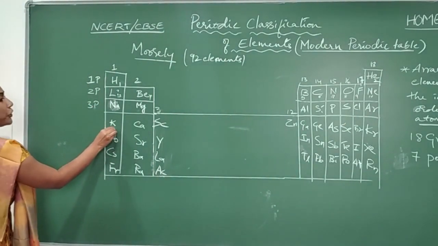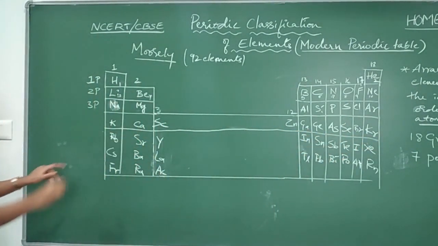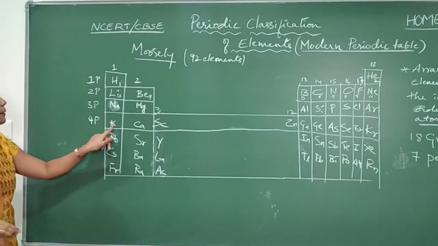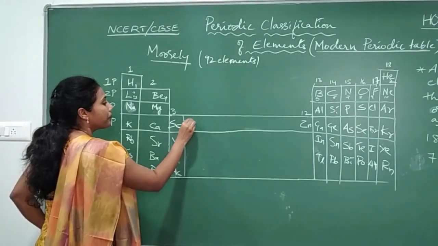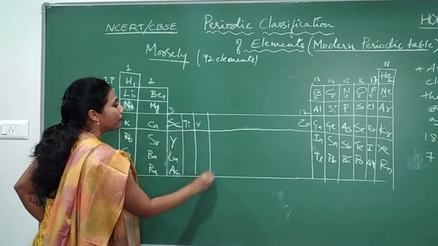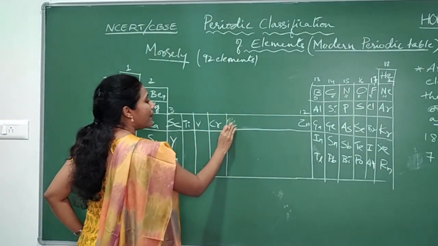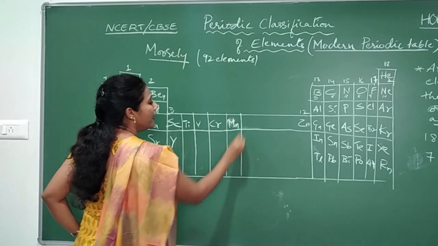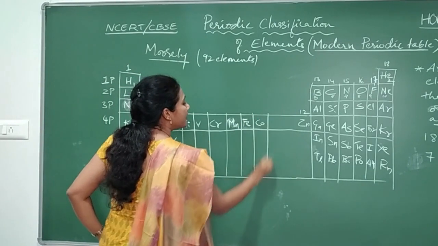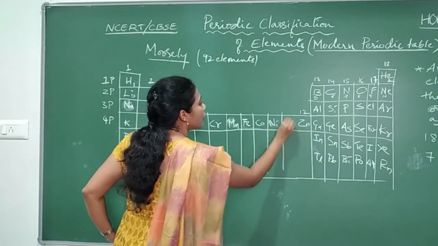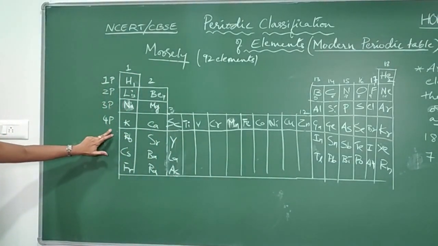And coming to the fourth period, this is our fourth period, guys. The fourth period includes potassium, calcium, scandium, titanium, vanadium, chromium, manganese, Mn, and after that iron, cobalt, nickel, copper and zinc. So this is our fourth period elements.